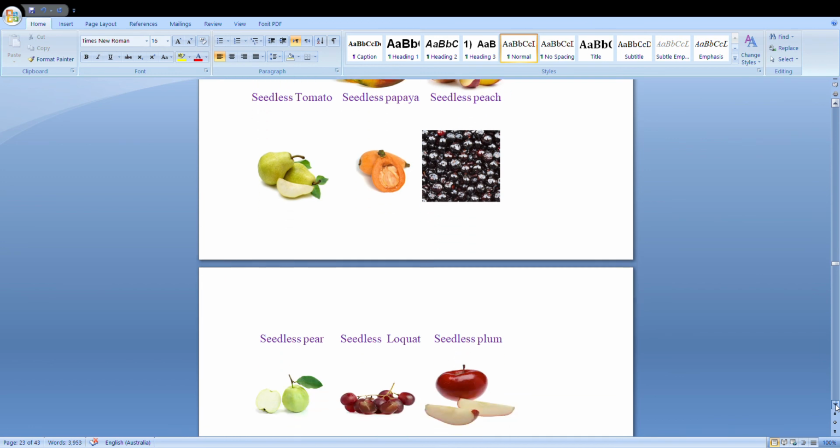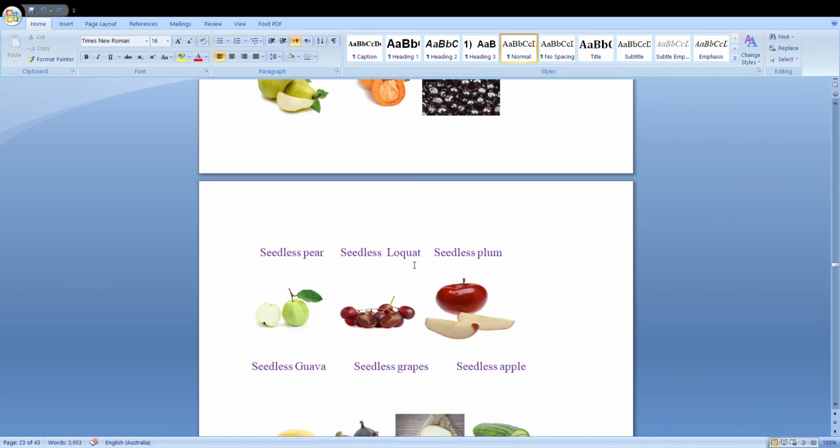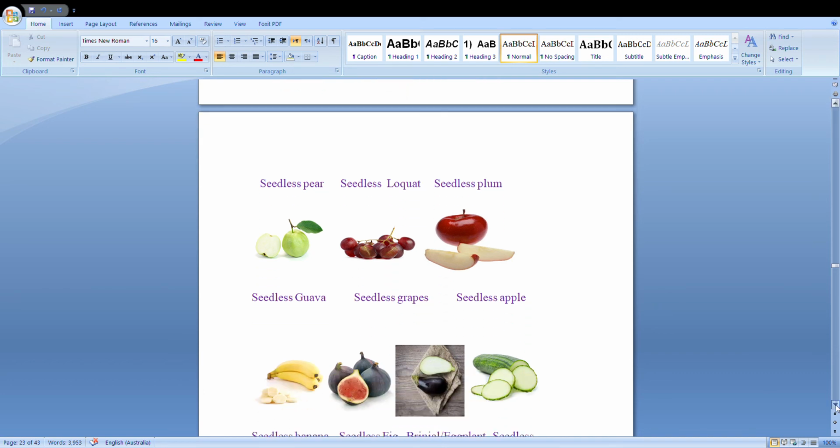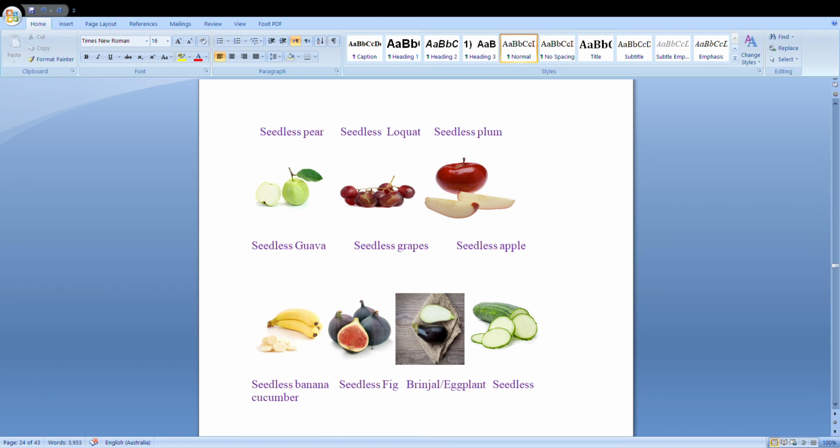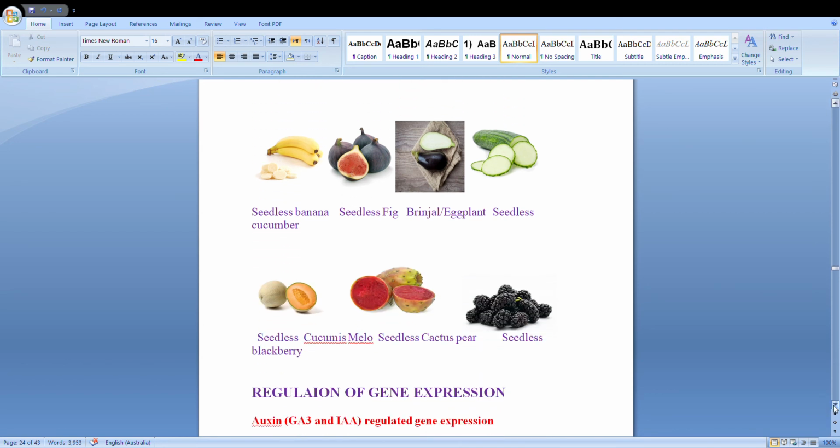And then here also seedless pear, seedless loquat, seedless palm, seedless guava, seedless grapes, seedless apples, seedless banana, seedless fig fruits, seedless eggplants, brinjal, and seedless cucumber.